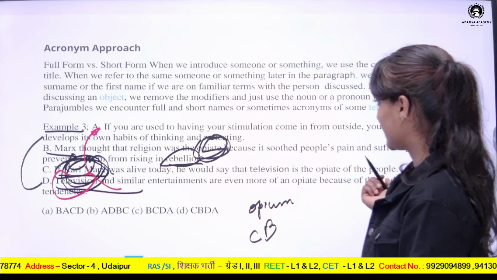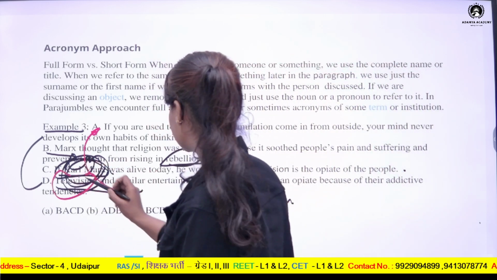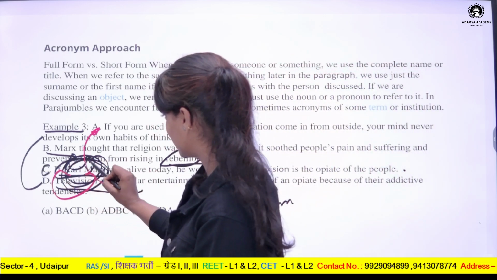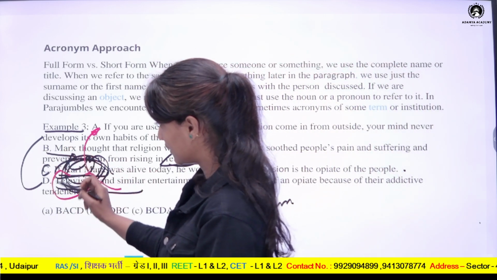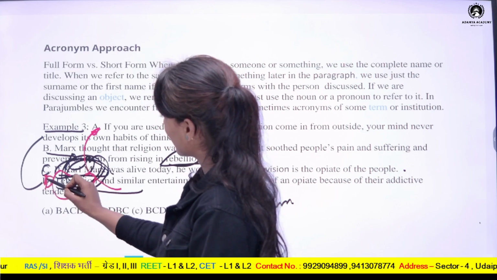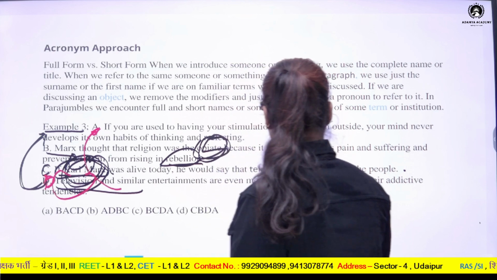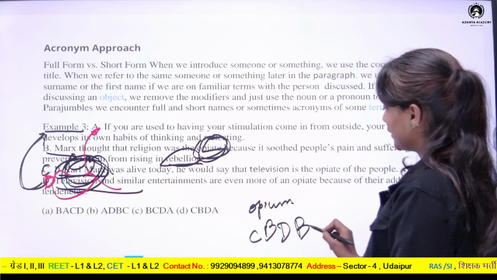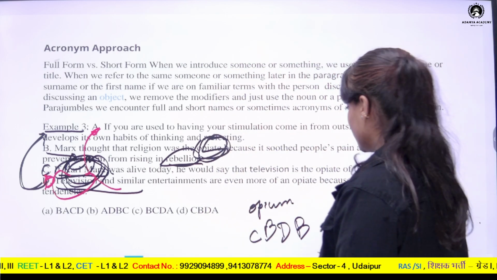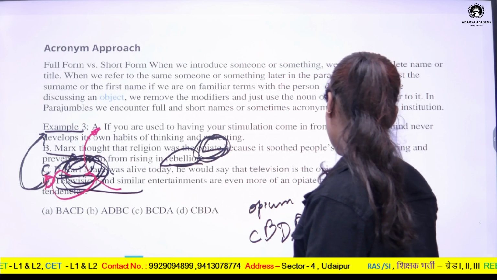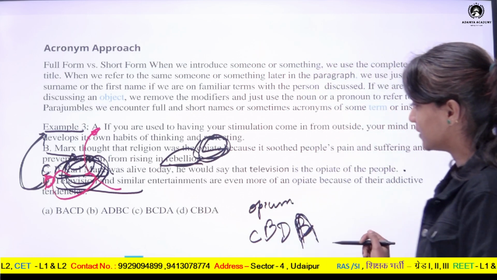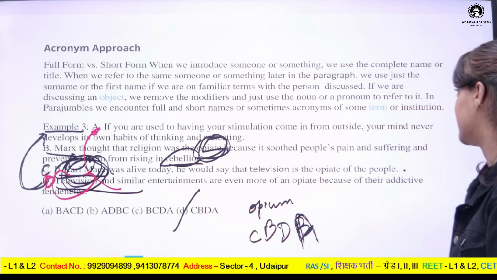So same case like what we have discussed in point number C and B. Karl Marx first introduced in C point, then detail in B. Similarly, this point has the introduction and the detail of this point is in point A. So it will come after point D. So the arrangement will be C, B, D, A. Answer will be D.